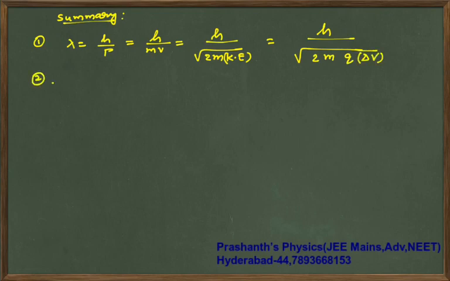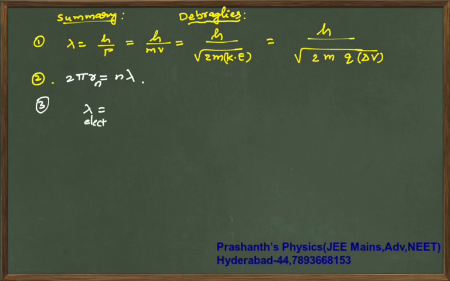Number 2, I am writing summary for de Broglie's matter waves ideas. Next, your 2 pi r is equal to n lambda. Then your lambda of electron is under root 150 by V Armstrongs. So that you are going to get it as 12.27 by root V Armstrongs.